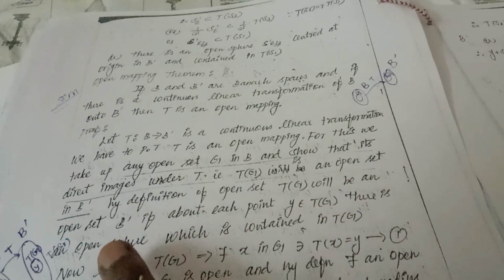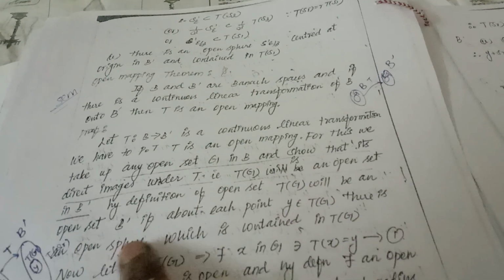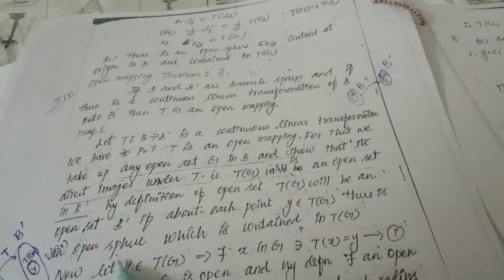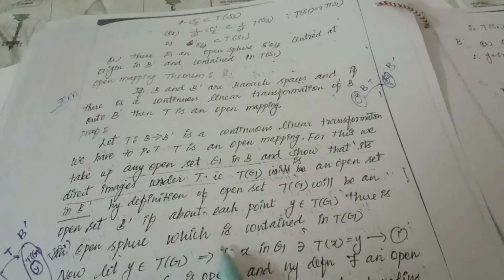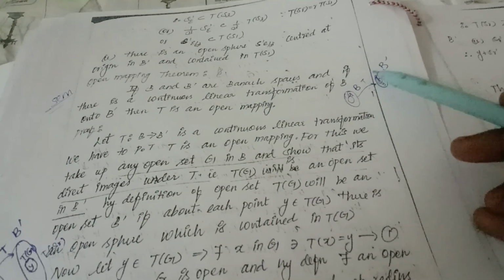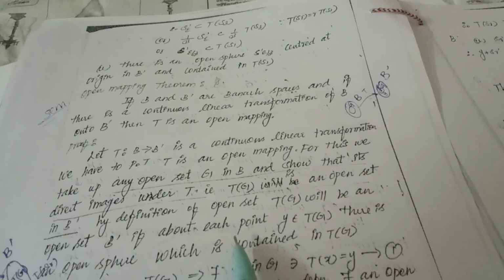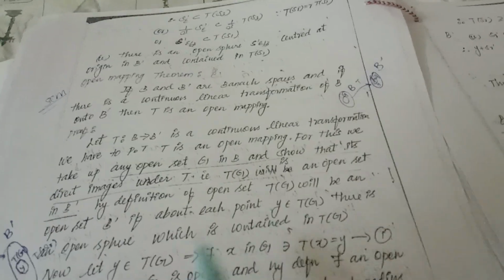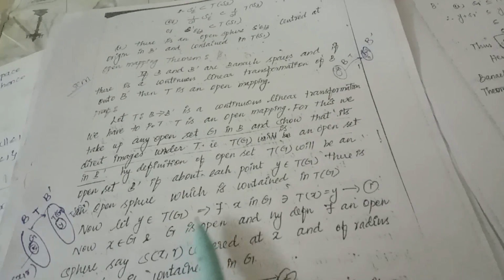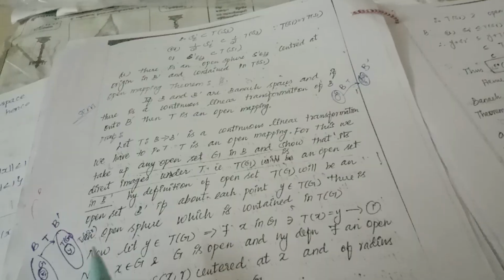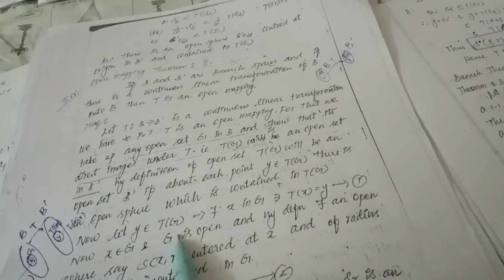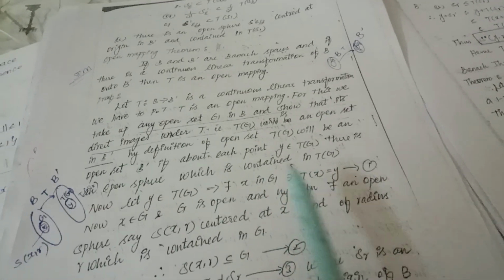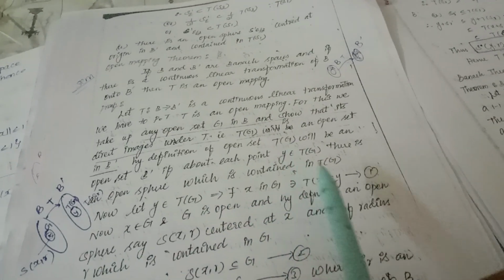By definition, T of G will be an open set in B dash if about each point y belonging to T of G there exists an open sphere which is contained in T of G. Now take y belonging to T of G. Then there exists x in G such that T of x equals y.